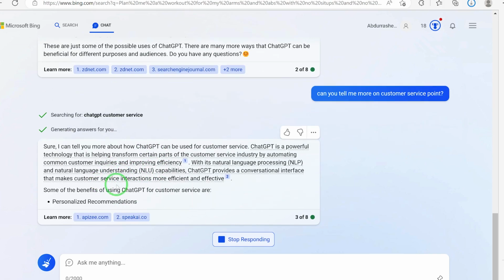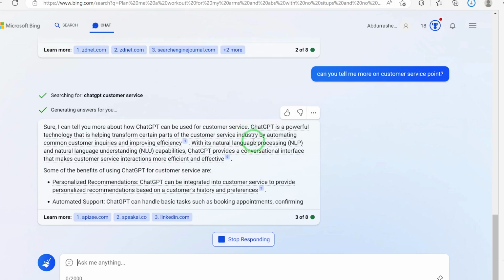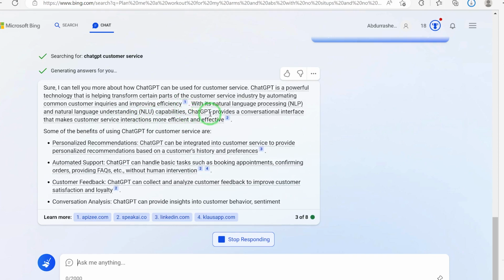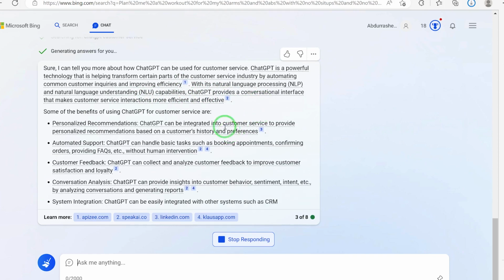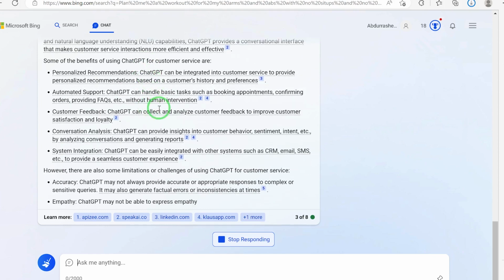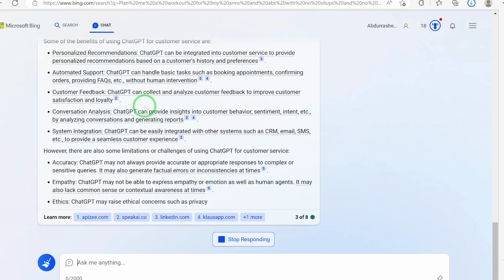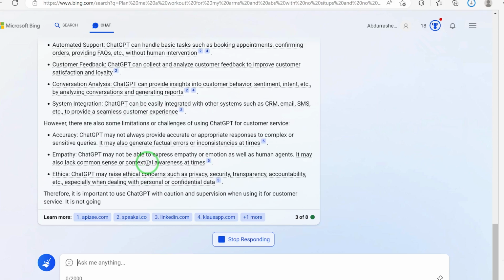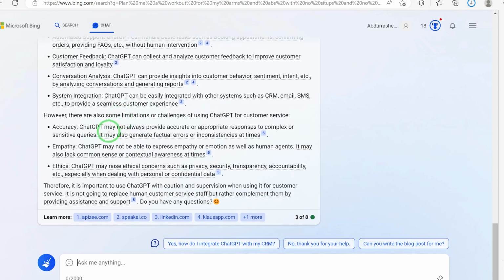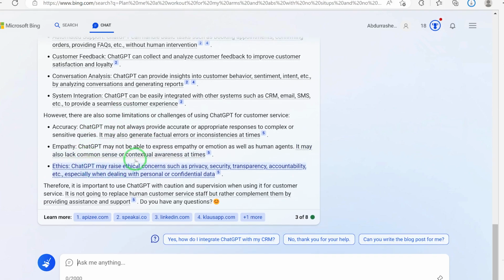Okay, sure, I can tell you more about how ChatGPT can be used for customer service. You see, it's a powerful technology that's helping transform certain parts of the customer service industry by automating common customer inquiries and improving efficiency. You can also see some limitations: accuracy, empathy, and ethics. These are some of the limitations of ChatGPT.